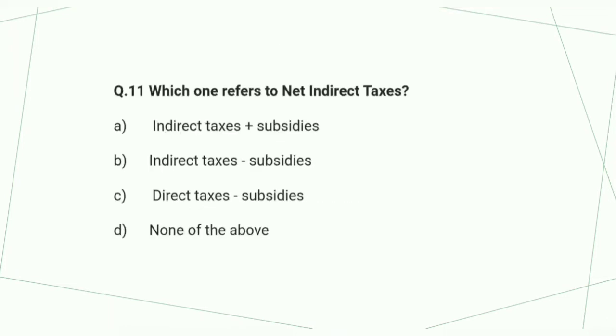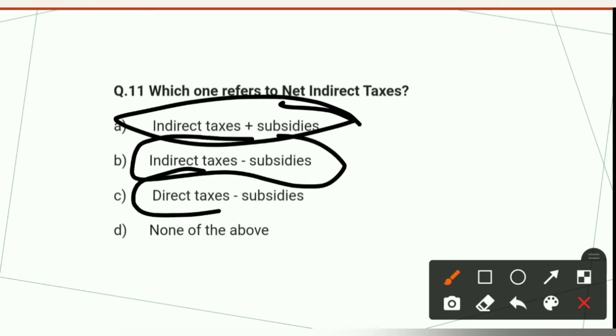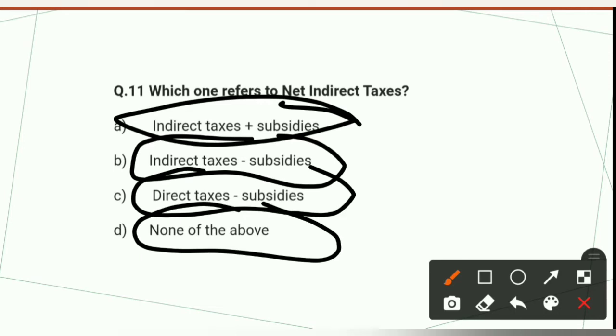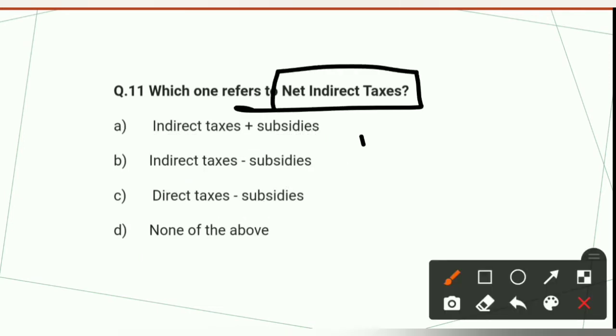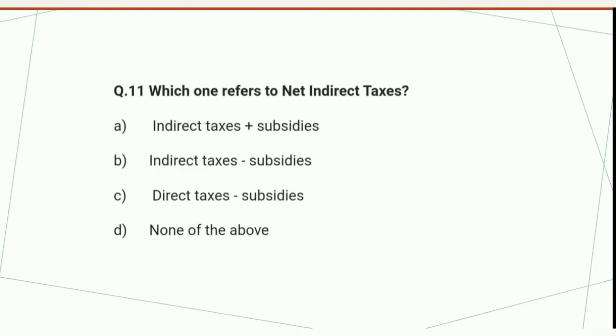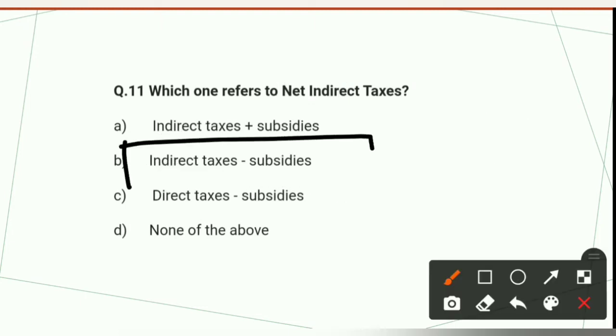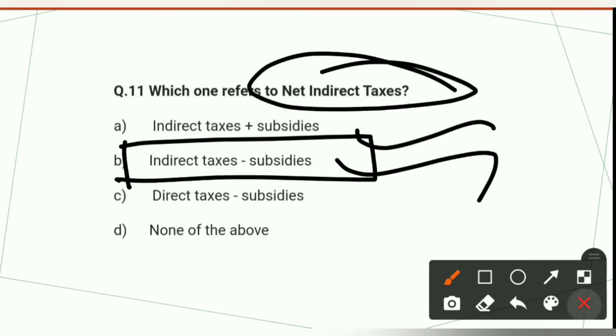Now see 11th question here. Which one refers to the net indirect taxes? Indirect tax plus subsidy, indirect tax minus subsidy, direct tax minus subsidy, and none of above. We have to here identify the correct option for net indirect taxes. NIT, net indirect tax. Net indirect tax is equal to indirect tax minus subsidy. Option number second is correct option for this question. Indirect tax minus subsidy is the correct option for this question, net indirect taxes.